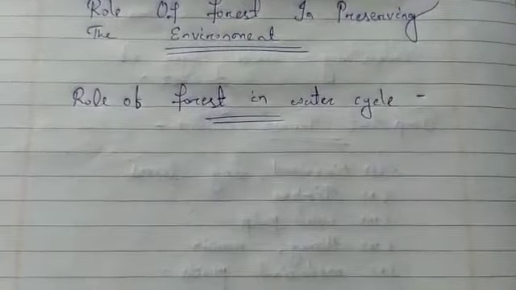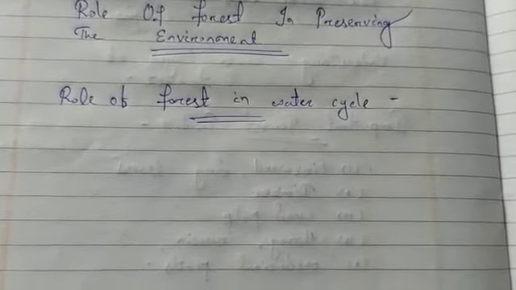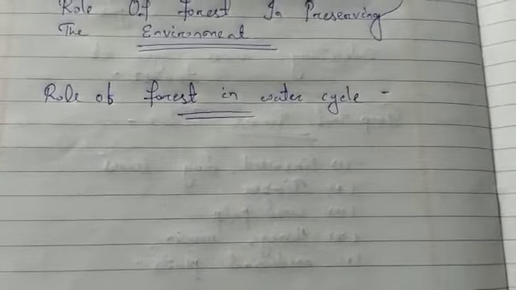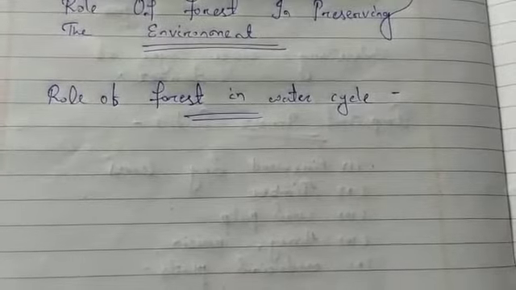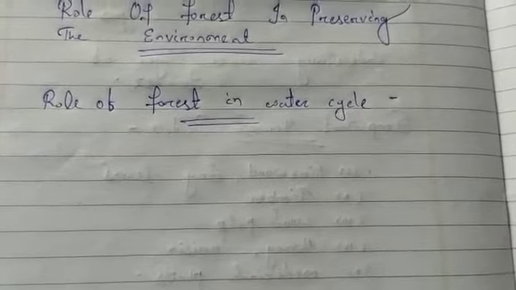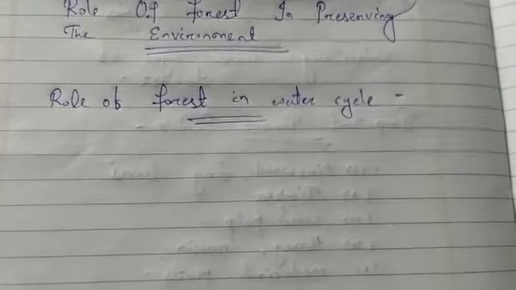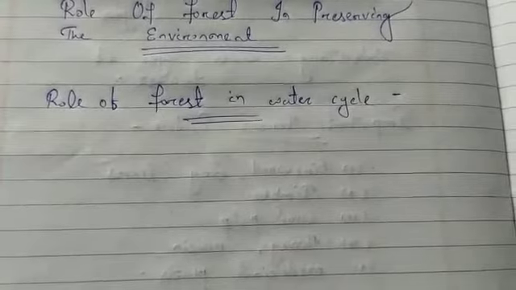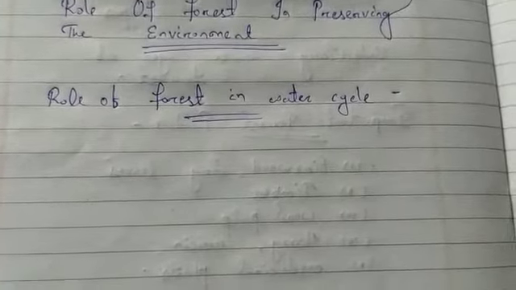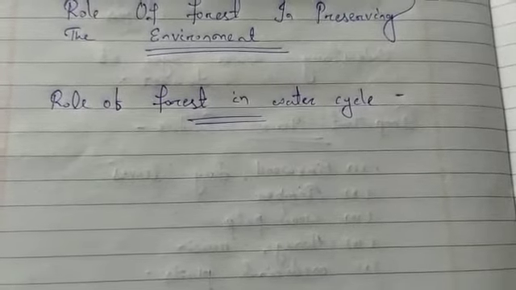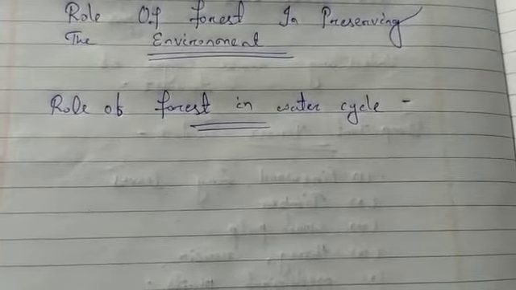First of all, we will see the role of forest in the water cycle. The roots of the trees make the soil porous. So the rainwater can easily seep through these pores and recharge the groundwater. Forests prevent wastage of rainwater in the form of runoff. Forests also prevent flash floods by slowing down the movement of water. So because of the forest, it helps in the recycling of water, helps the rainwater seep easily into the ground and recharges the groundwater. It also prevents the wastage of rainwater.